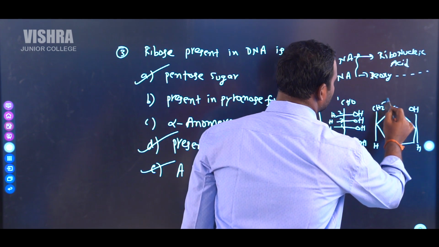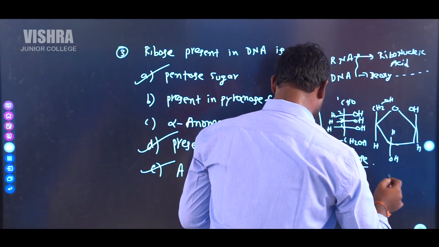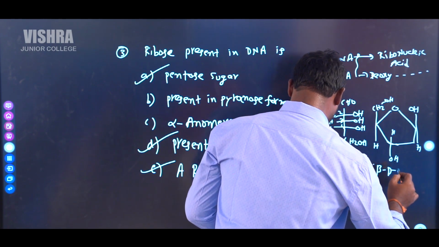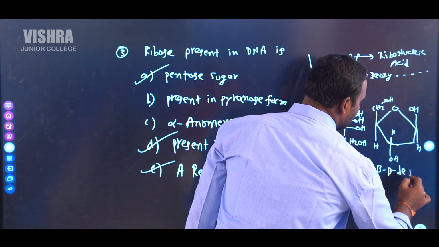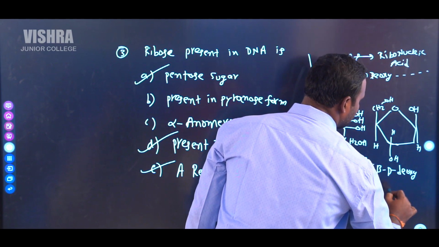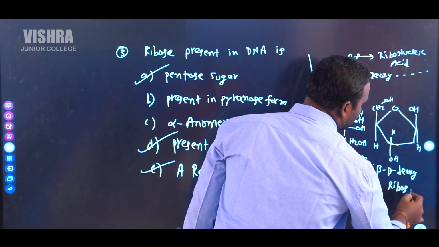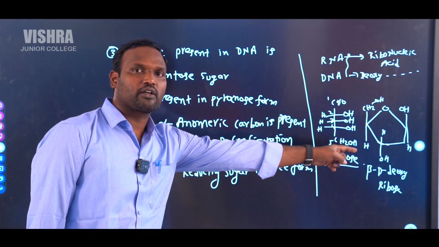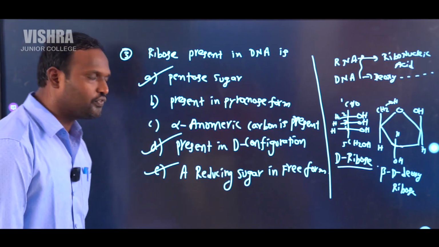It is a CH2OH. It is beta D-2-deoxyribose. Deoxyribose is a 5-member ring. It is present in furanose form.